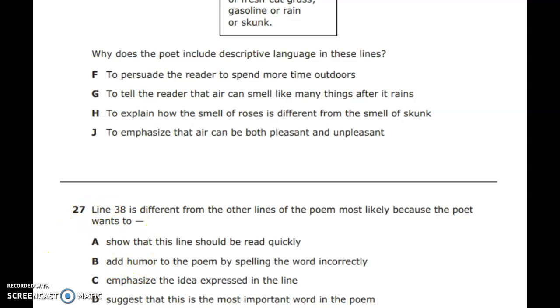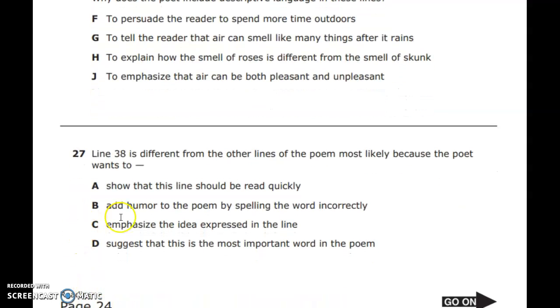B, add humor to the poem by spelling the word incorrectly. No, we're not adding anything humorous or funny, and they're not intentionally trying to make you laugh by spelling it incorrectly, so B is not our answer. C, emphasize the idea expressed in the line. Could be, so we can put an M next to C for maybe. D, suggest that this is the most important word in the poem. No, that's not what the poet was doing there. Not saying that it's the most important. We're just trying to emphasize that idea of taking a deep breath. So our answer here is C.